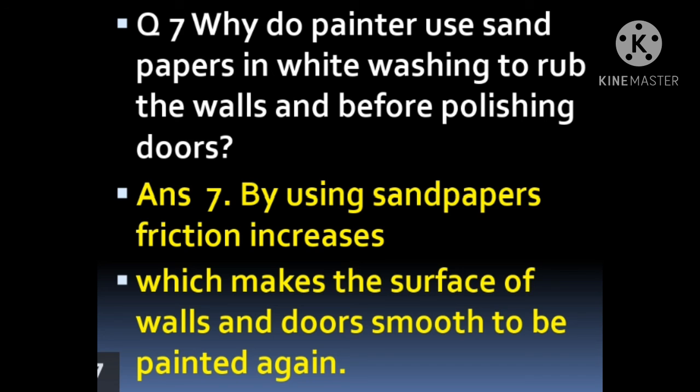Now its answer, by using sandpaper friction increases and which makes the surface of the walls and the doors smooth to be painted again. When the sandpaper is used to clean any surface, so due to the increased friction, the surface gets clean and becomes very smooth so that the paint or the whitewash can be done very easily.